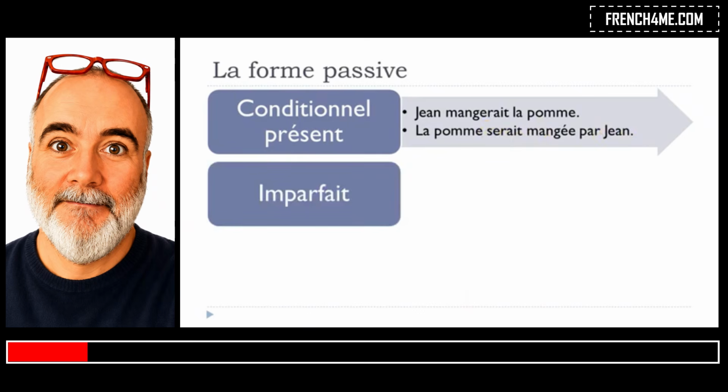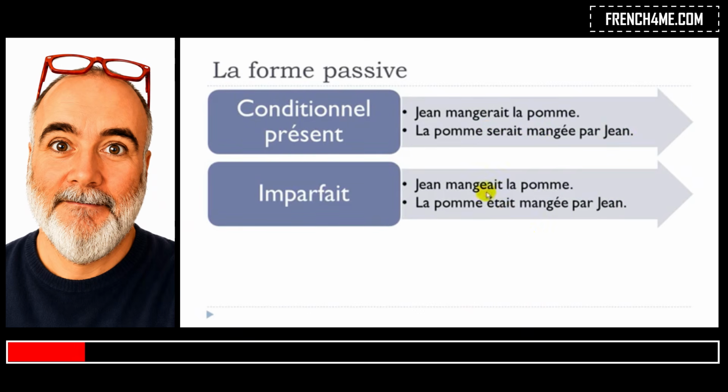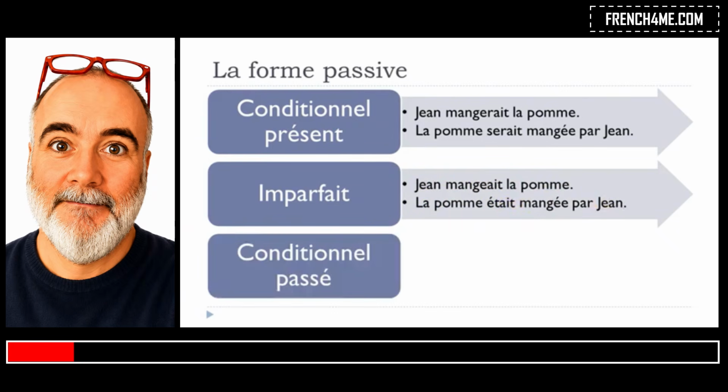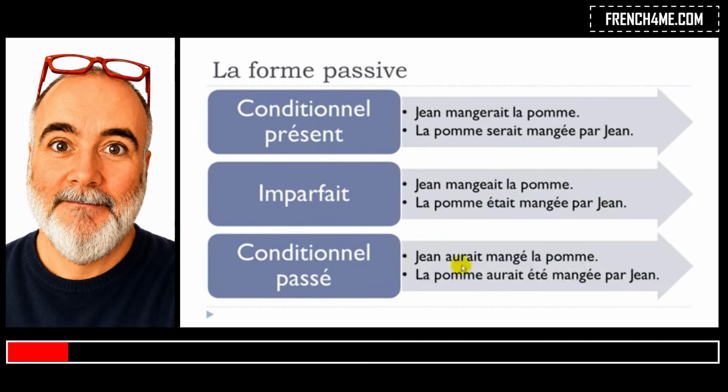Then imparfait: Jean mangeait la pomme, la pomme était mangée par Jean. And the last one, conditionnel passé, because that's the last one we saw. Jean aurait mangé la pomme, la pomme aurait été, and that's the conditionnel passé form of être, mangé par Jean.